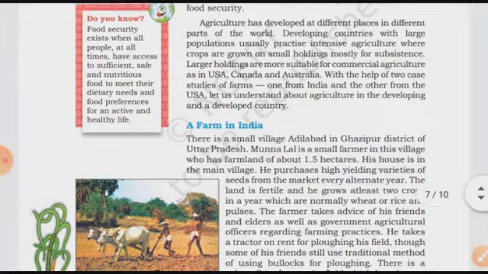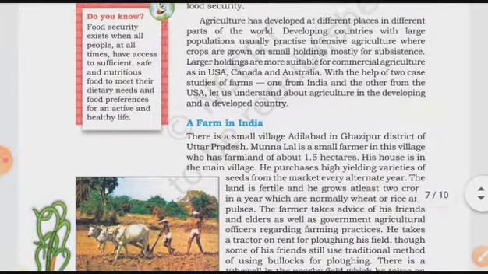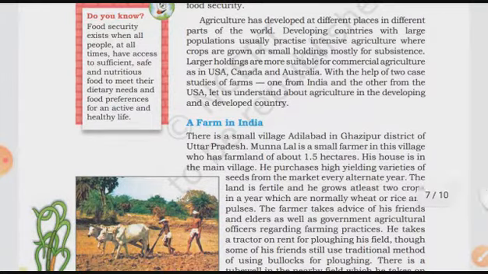Then agriculture has developed at different places in different parts of the world. Developing countries with large population usually practice intensive agriculture where crops are grown on small holdings mostly for subsistence.